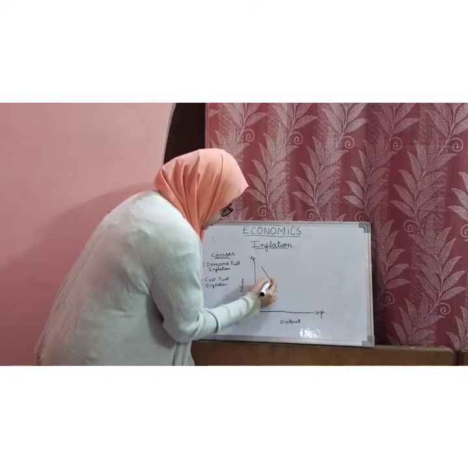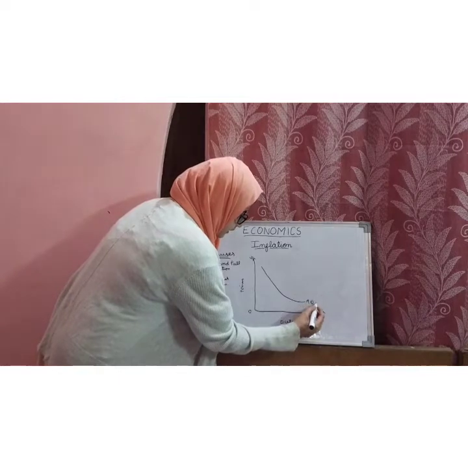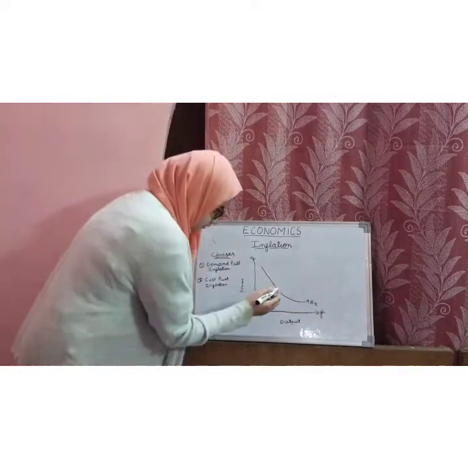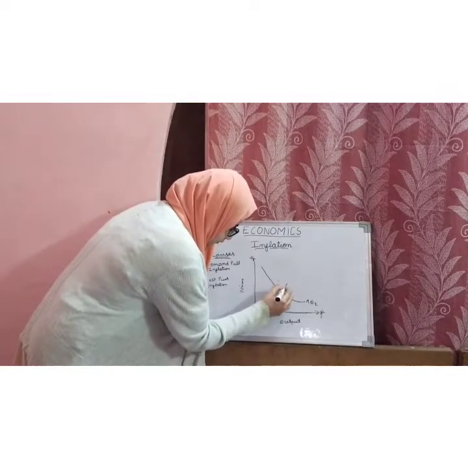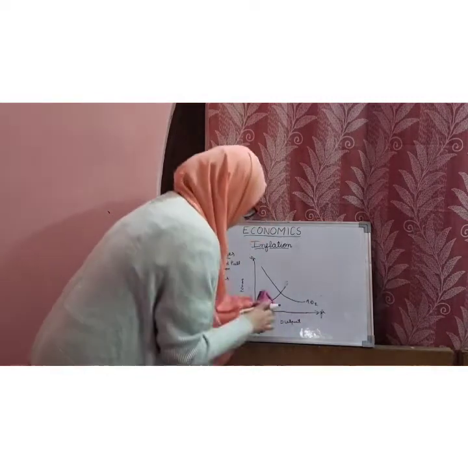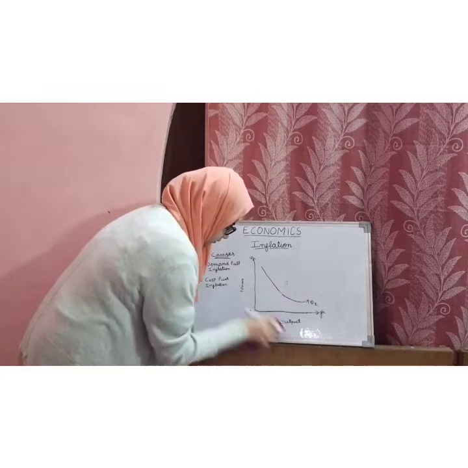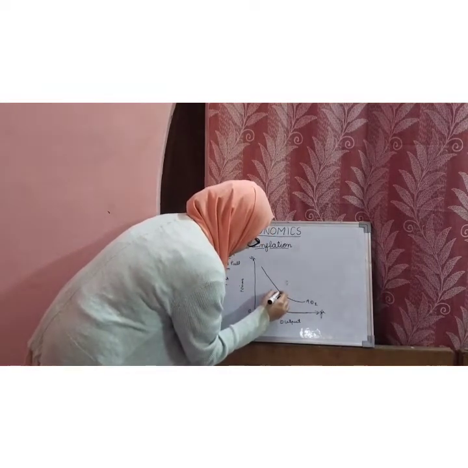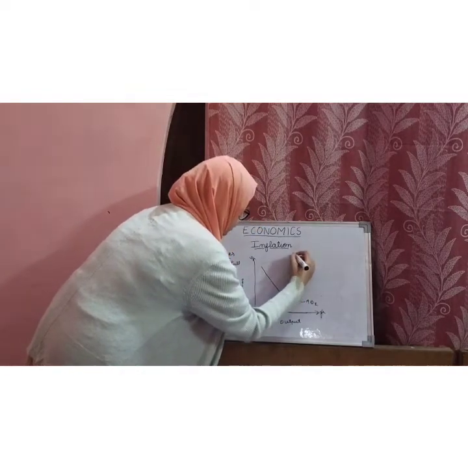So this is the initial aggregate demand curve AD1, which is intersecting the supply curve.